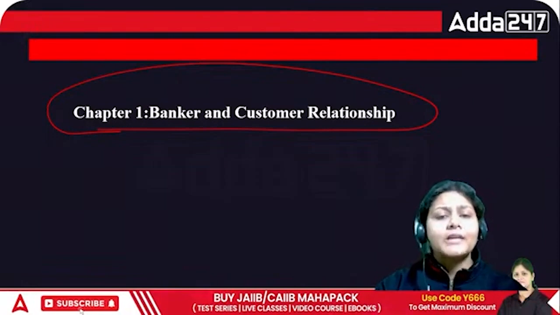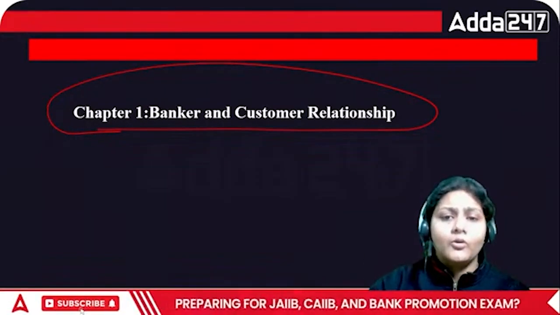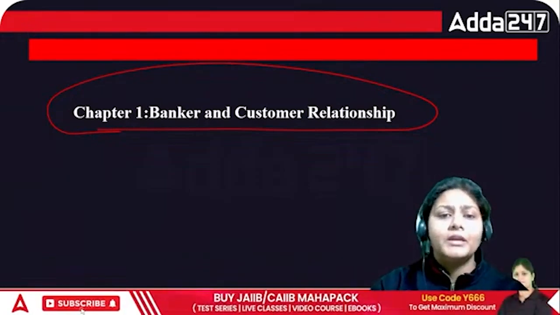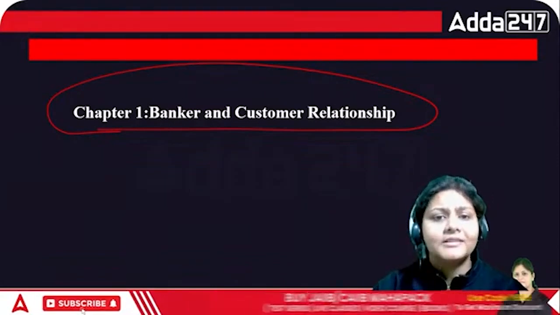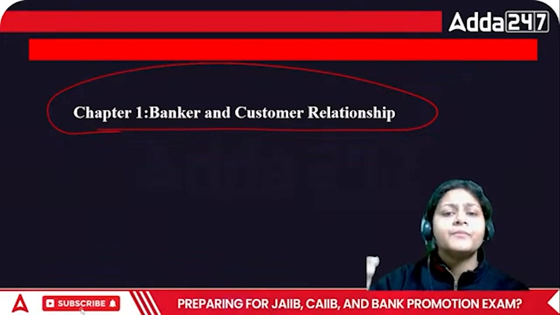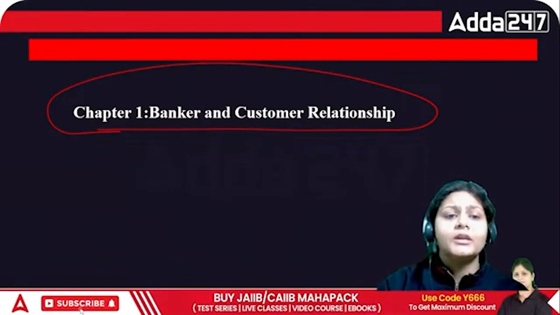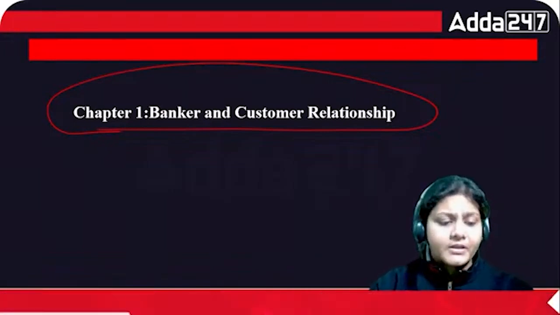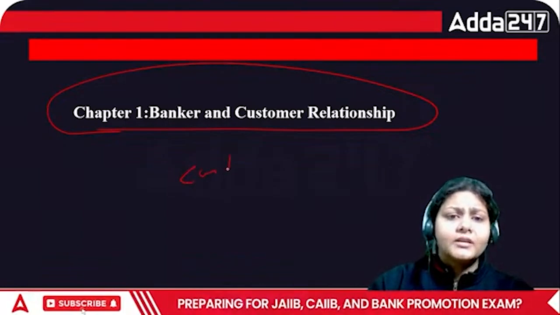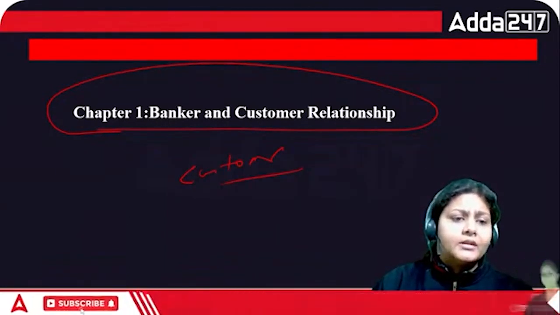Suppose I am the customer and I am depositing my money into my account. Suppose I have opened my account in the PNB, Punjab National Bank. I am the customer and I am depositing my money into my account which I have opened in the Punjab National Bank. So here I become the creditor. This is the general relationship between the banker and the customer.